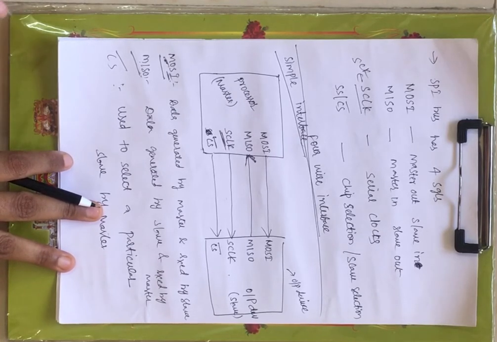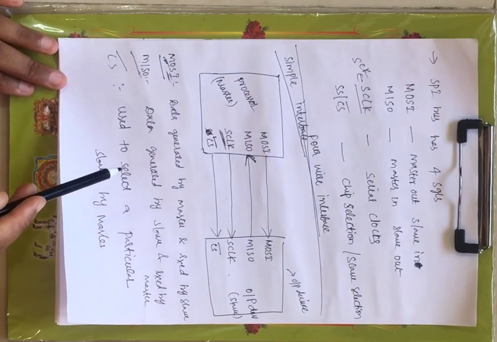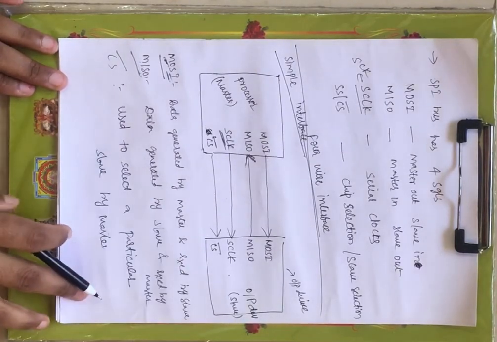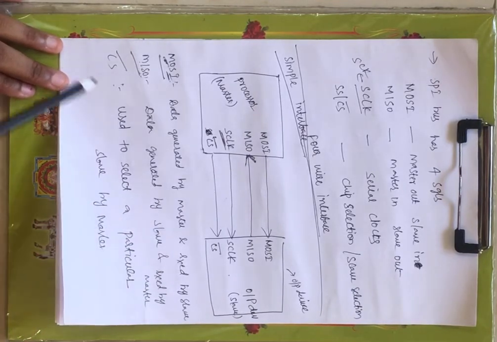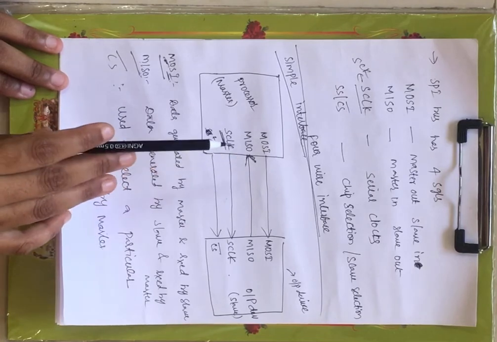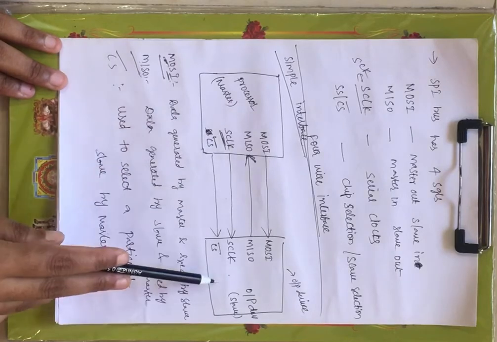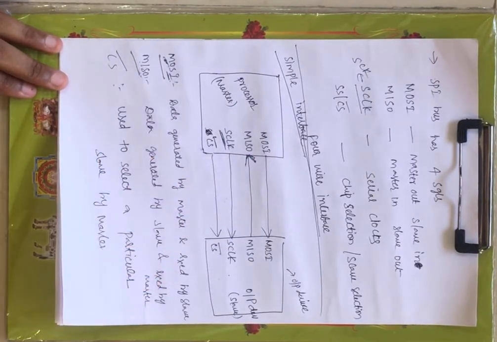Now let us see the simple interface between the master and slave, that means only one master and one slave. The master is nothing but the processor, and it has 4 signals: MOSI, MISO, serial clock, chip selection. The slave is nothing but the peripheral devices, the output devices, and it also has the same 4 signals. Now MOSI, master out slave in: the master is sending the data, the slave is receiving the data. Since it is receiving the data, the direction is like this, right?